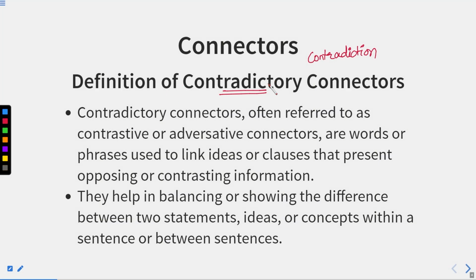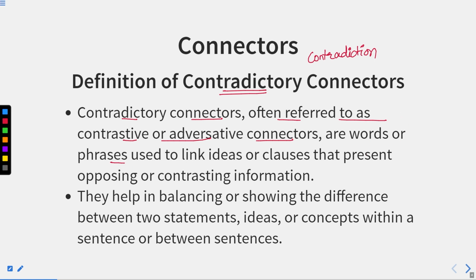Now, this is just an example, but I will elaborate this point with the help of this definition. Contradictory connectors, often referred to as contrastive or adversative connectors. It means these are the connectors which join those two sentences or clauses which are adverse to each other. It means whenever we write one statement, another statement or clause negates the previous one.